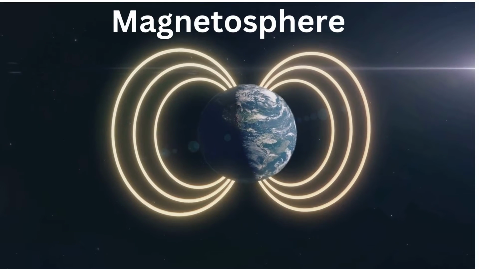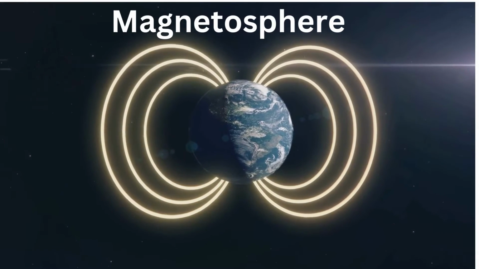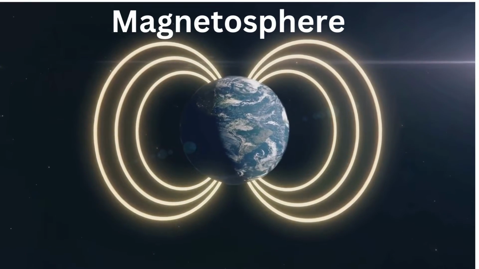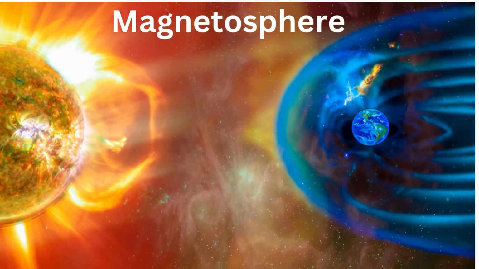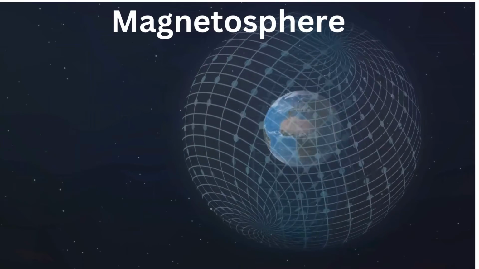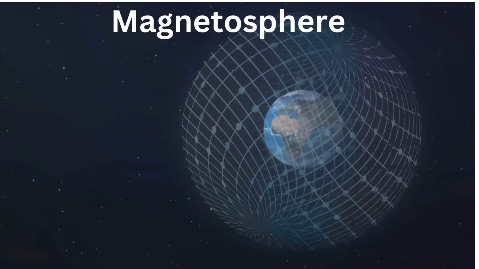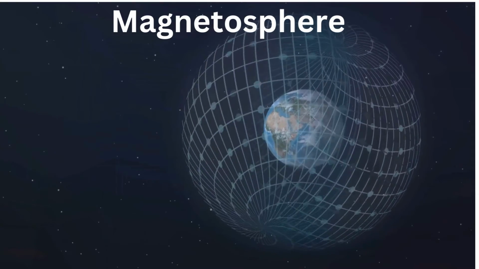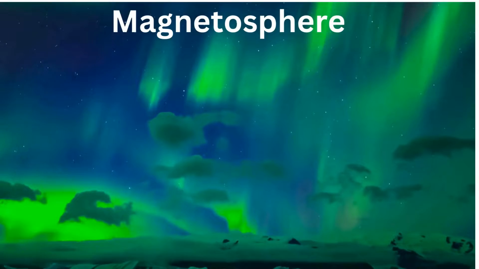Magnetosphere. The Earth has a big, invisible magnetic bubble around it called the magnetosphere. It helps protect us from the sun's harmful radiation and plays a role in creating the northern lights.